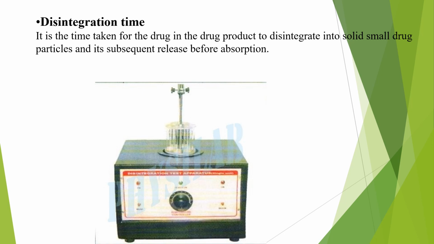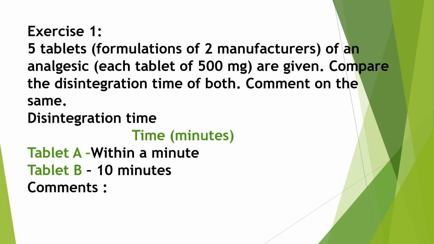Now we will see the problem related to disintegration time. This is the first exercise in pharmacokinetics. Five tablets each of formulations from 2 manufacturers of an analgesic, each tablet of 500 mg, are given. Compare the disintegration time of both and comment on the same.